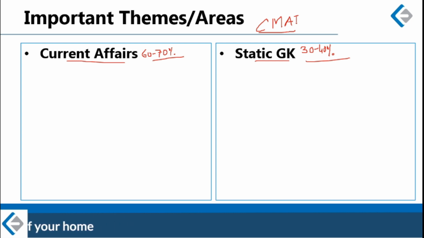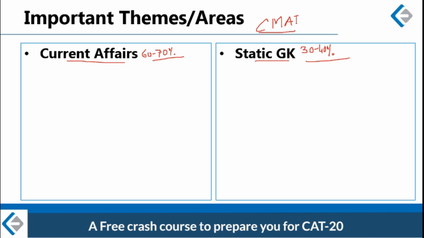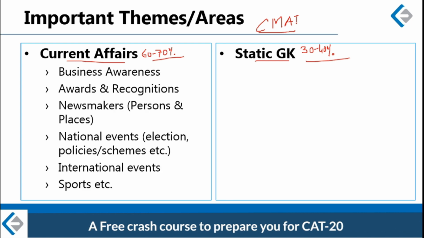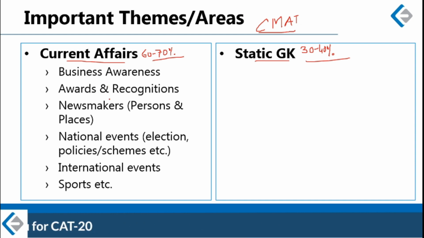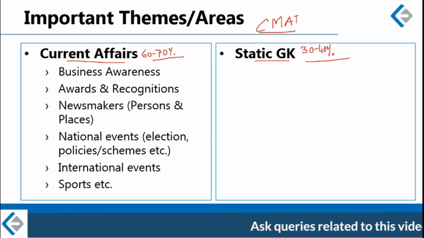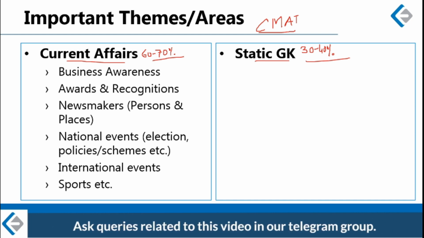Alright, now going even deeper, which are the important areas within current affairs and which are the important areas within static GK? These are the important areas in current affairs: business awareness, awards and recognitions, newsmakers, national events, international events, and so on.